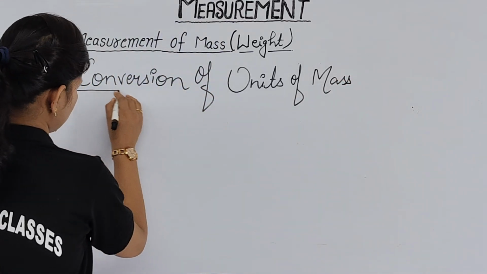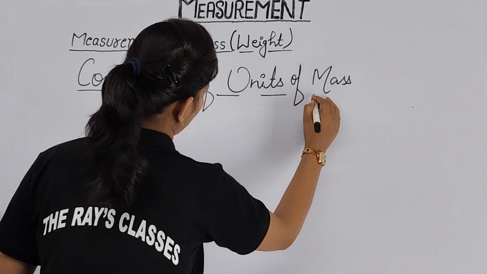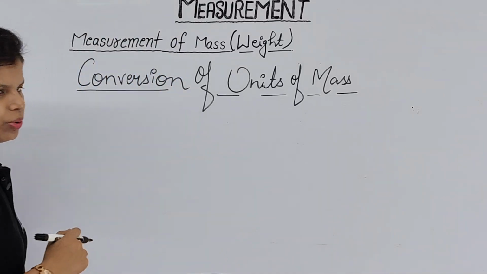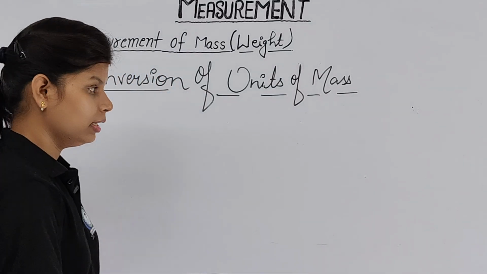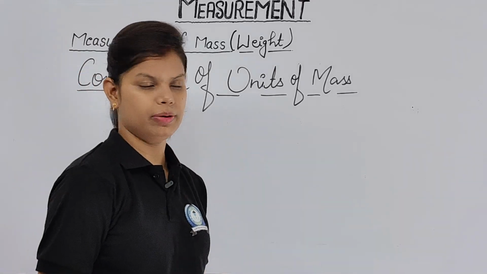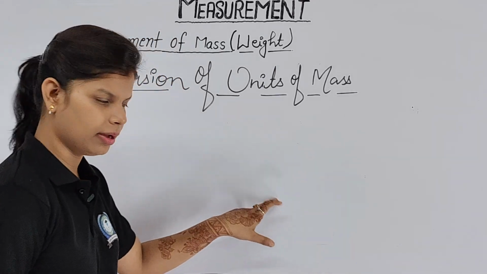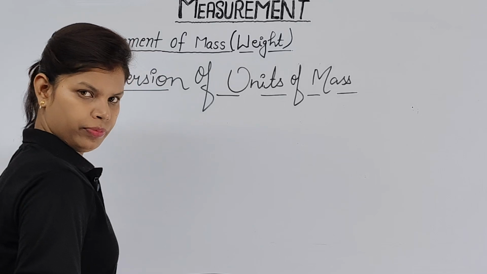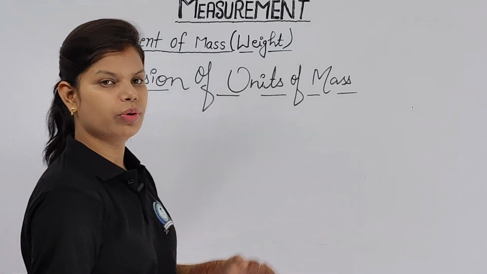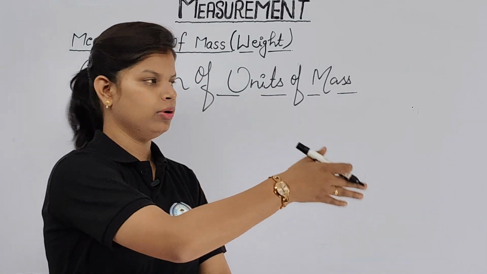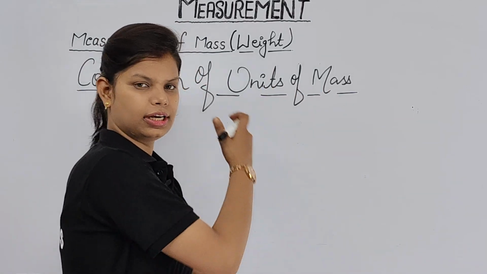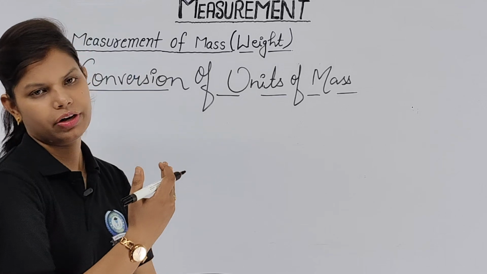Since we are dealing with mass, we are going to recall everything related to the topic of mass only. I hope you are clear with this. Conversion of units means, before this I have drawn the different parts like milli, centi, deci, gram, deca, hecto, kilogram. Now in this topic we are going to learn their conversion: kilogram to hectogram, hectogram to gram, or milligram to decigram, decigram to kilogram. These are all different ways of conversion.